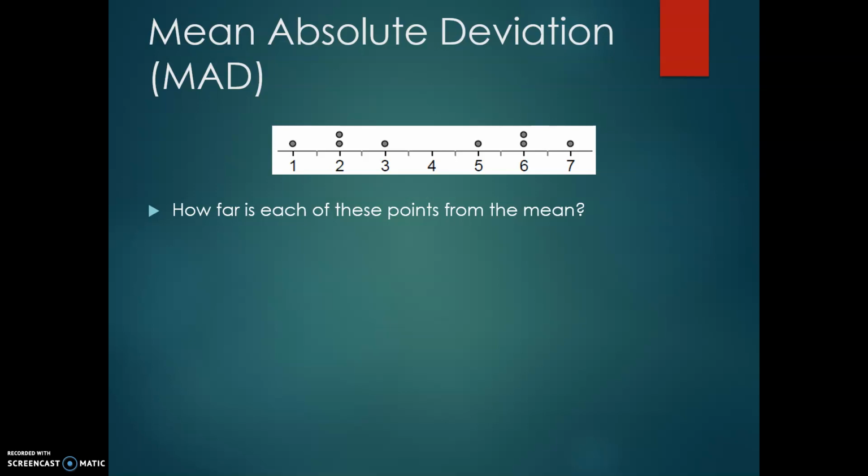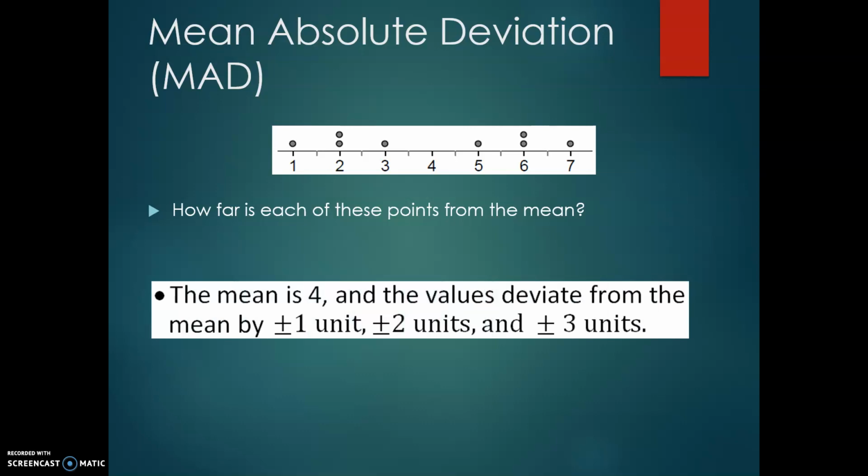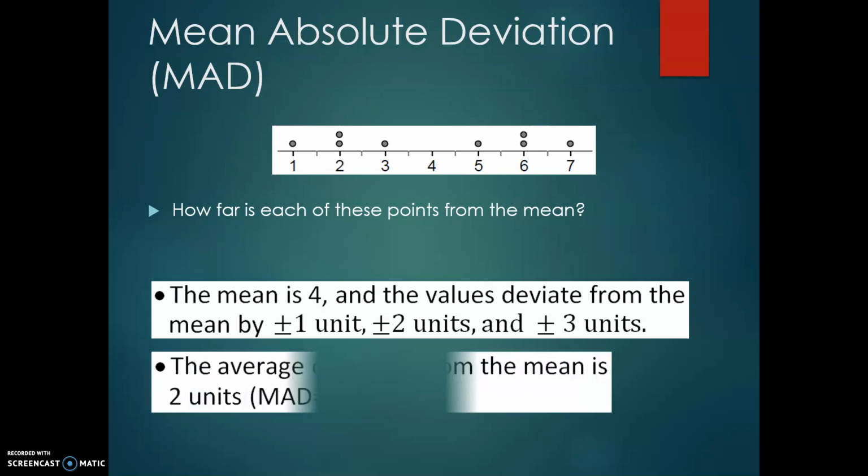If we look at this, our 3 is -1 away, our 2 is -2 away, our 1 is -3 away. But on the flip side, our 5 is +1 away, our 2 6s are +2 away, and our 7 is +3 away. So when we look at those, the values are ±1, ±2, or ±3. That means the average deviation away from the mean is just 2. We'll go through and explain exactly how that's figured out and determined. So don't worry, this is just to give you a little bit of a visual picture with a small amount of data.